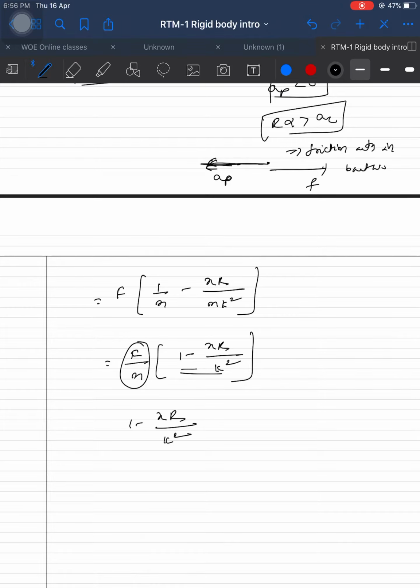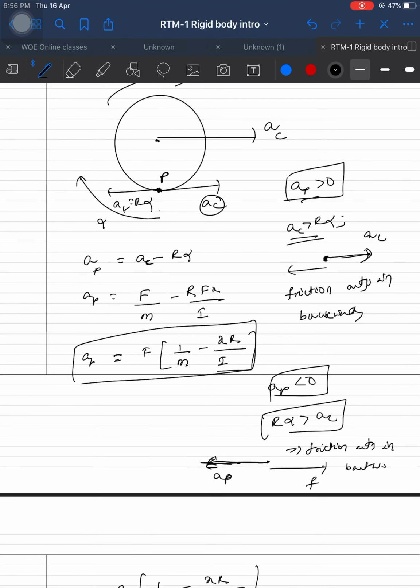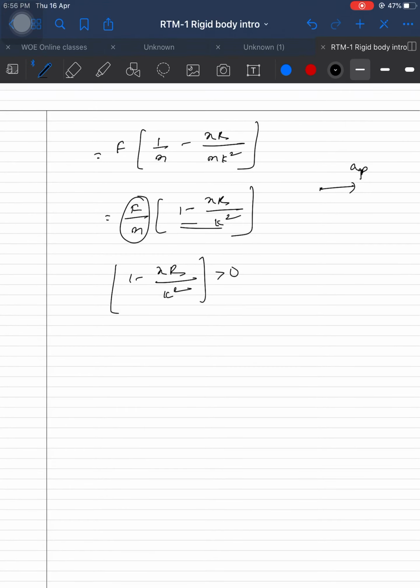If 1 minus x into r by k square is greater than 0, which force is greater? AP is in the forward direction. See the images carefully. AP is greater than 0, so the friction will act in the backward direction.